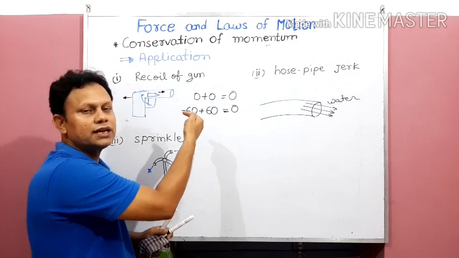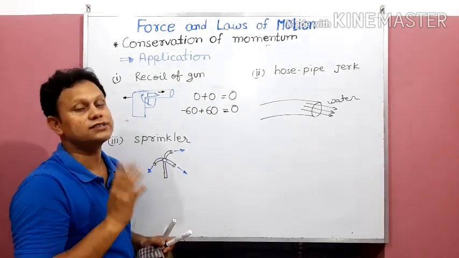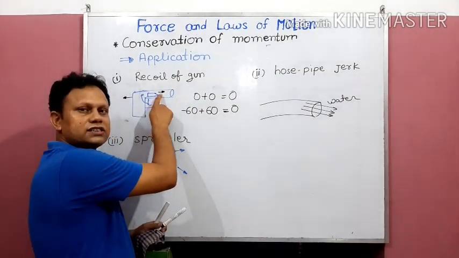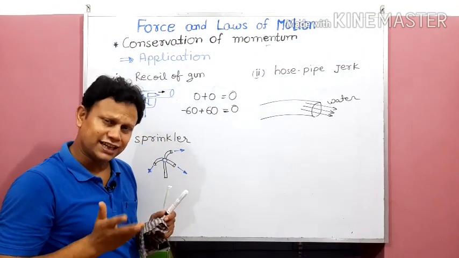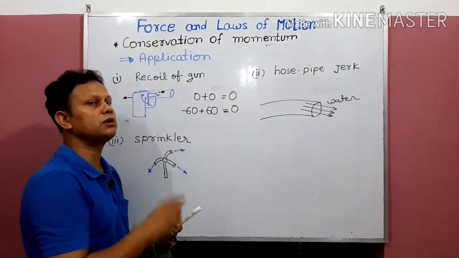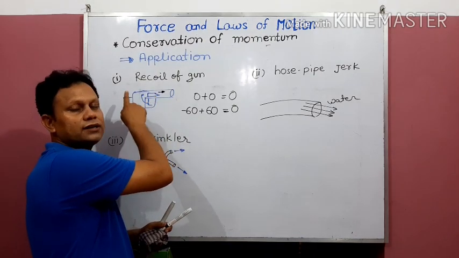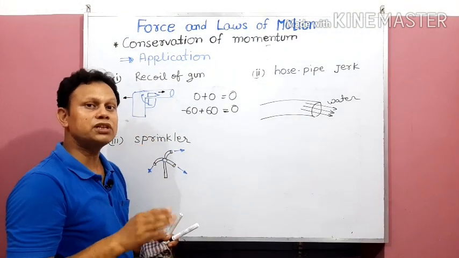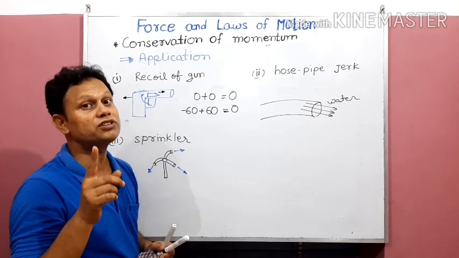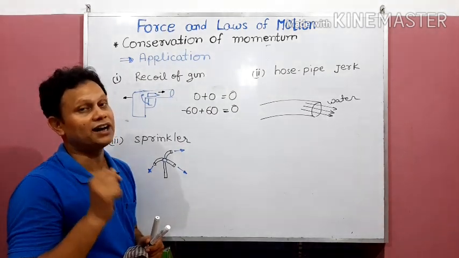Now to cancel this, the gun has to move backward, and that's why the gun recoils. But the problem is that the bullet's velocity and the gun's velocity are not the same. Momentum is the same, because then only plus 60 can be cancelled by minus 60. But if the momentum of the bullet and the gun is the same, does that mean their velocity will also be the same? No, because momentum is not made up of velocity alone. The other factor you have to take care of is mass.